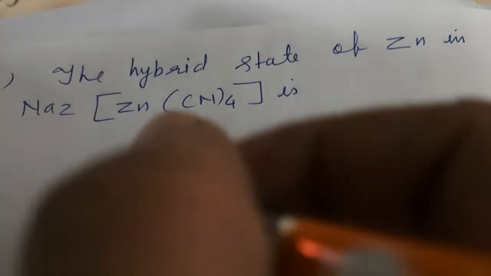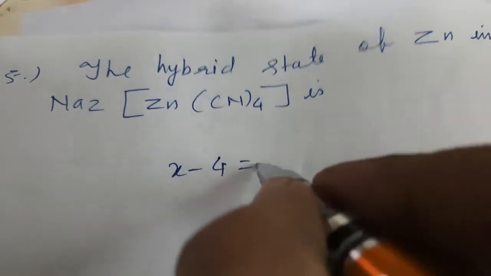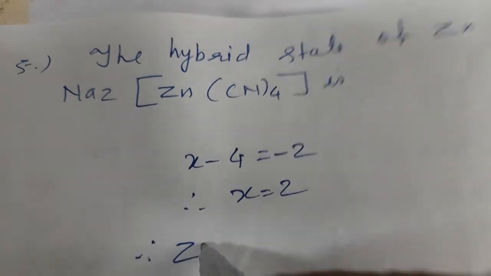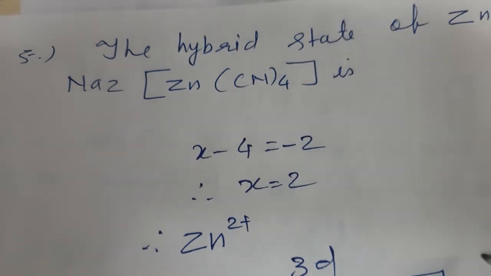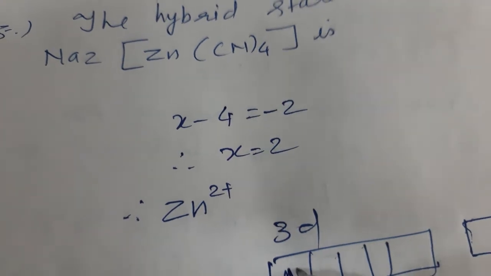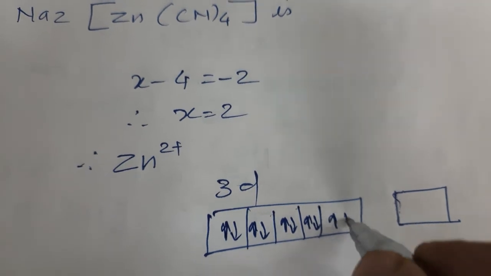So the next question is, the hybrid state of Zn in Na2[Zn(CN)4]. Let me calculate the oxidation state of Zn. It is x minus 4 is equal to minus 2. Therefore, x is equal to 2. So the Zn2+ ion is 3d10 and 4s will be empty. All the orbitals are filled with electrons in the Zn2+ state.